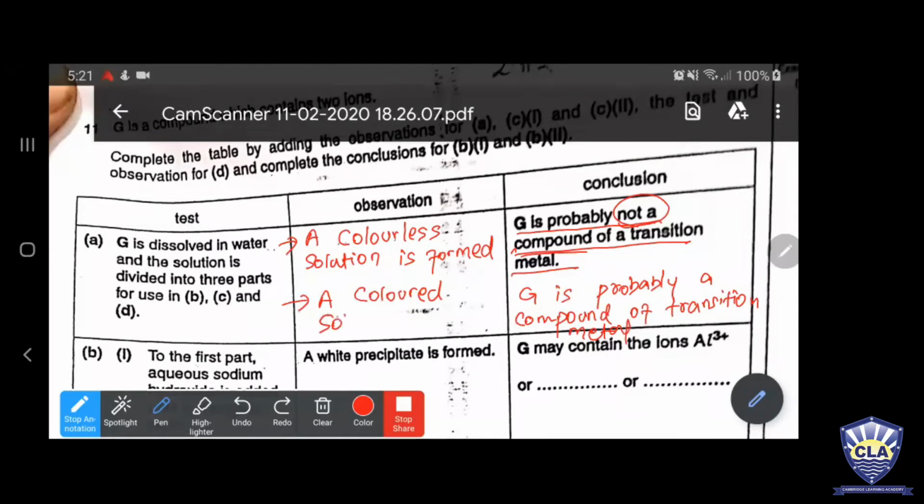So here you should write a colored solution is formed. So my dear, keep in mind, ये दो चीजें हमेशा एक दूसरे के सामने आएंगी. If they are going to say that it is not a compound of transition metal, so you should write a colorless solution is formed. और अगर उसने लिखा हो कि it's a compound of transition metal, so you should write a colored solution is formed. You got it? So this should be the language when you are going to write down the answer. Everybody clear?